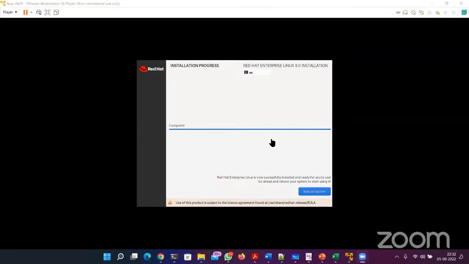The difference between Ubuntu and Red Hat is basically a few commands. If you want to update the Red Hat operating system, you will use yum. If you want to update Ubuntu, you will use apt. Otherwise, the fundamentals are the same. Whatever you learn in this course will apply to all Linux operating systems, except one or two commands. Okay, actually I'm new in this domain, that's why I'm asking. No worries.